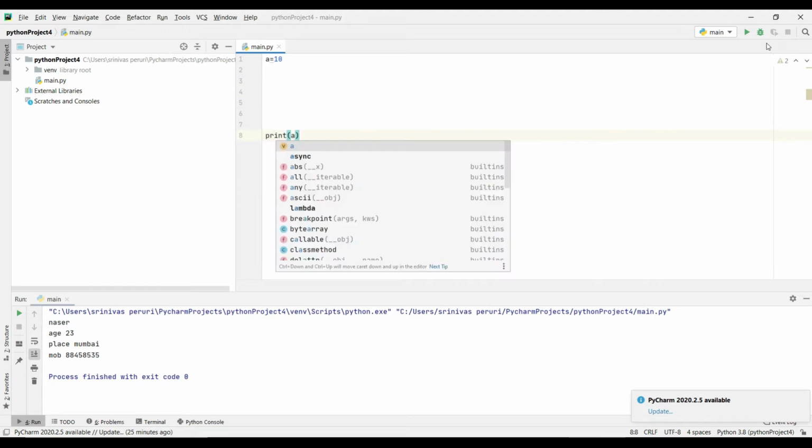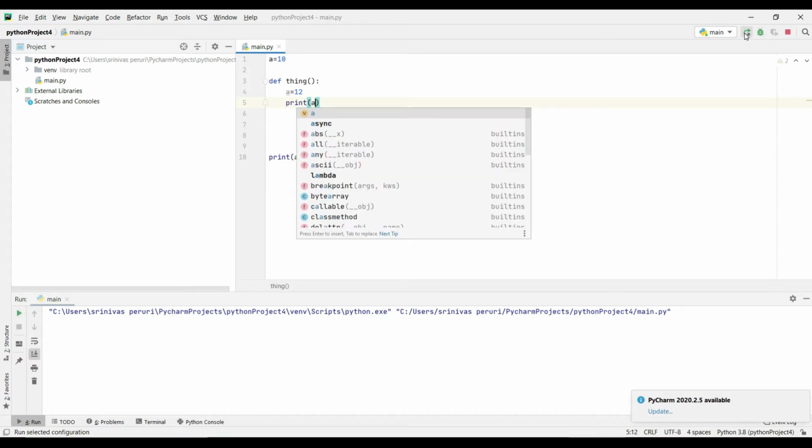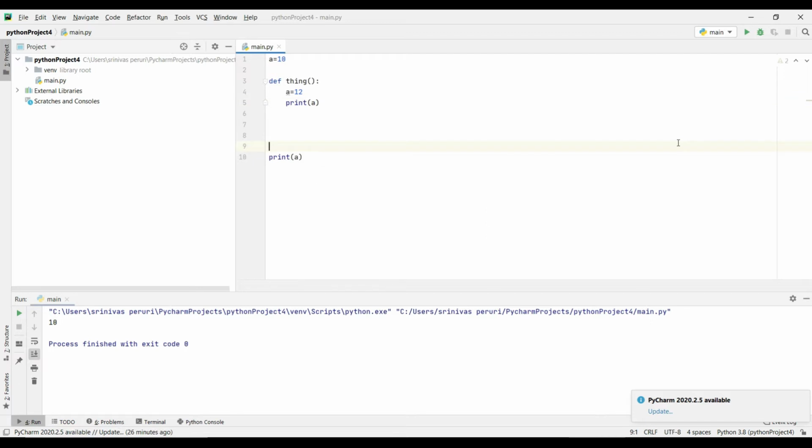If I run this, I'm getting my value as 10, but I just want to define some function. I take the function as thing, and inside that I have defined another value a, and I just want to print the value of a. When I run this, I'm getting only the 10 printed, but I'm not getting the inside value, right? So I just want to print this one also.